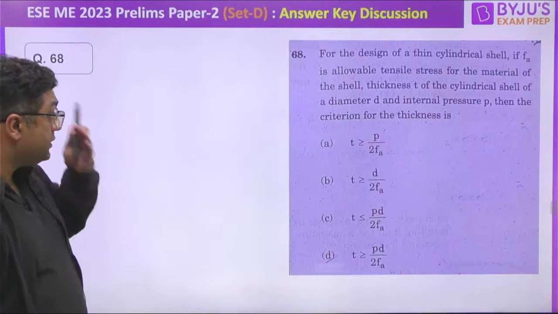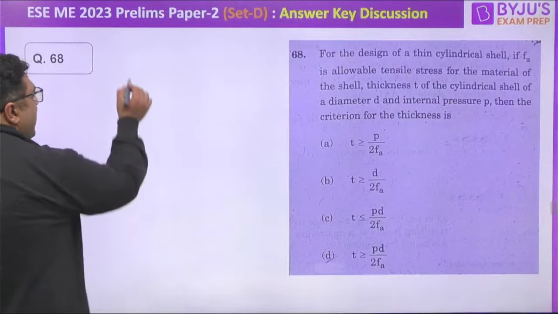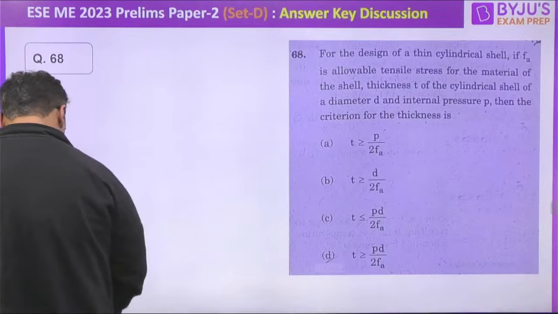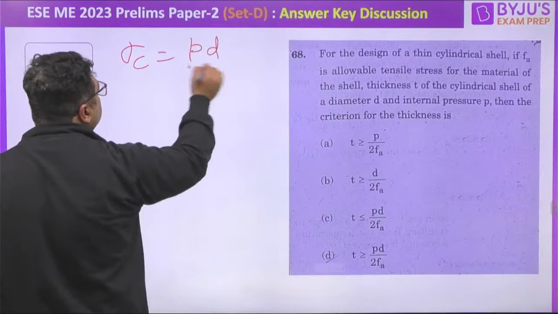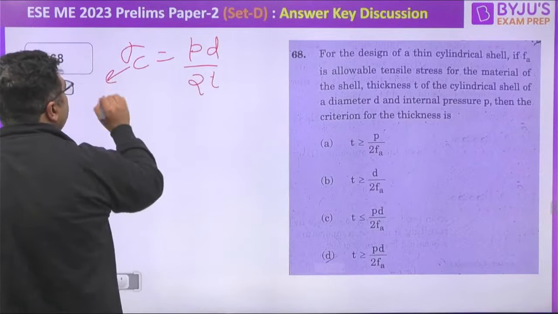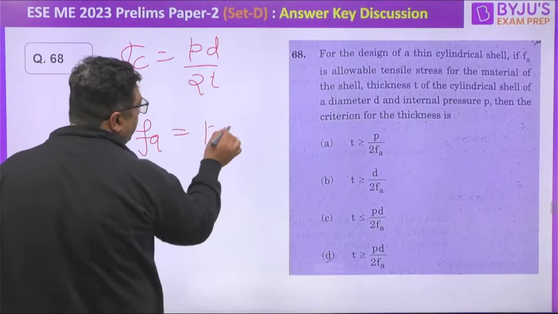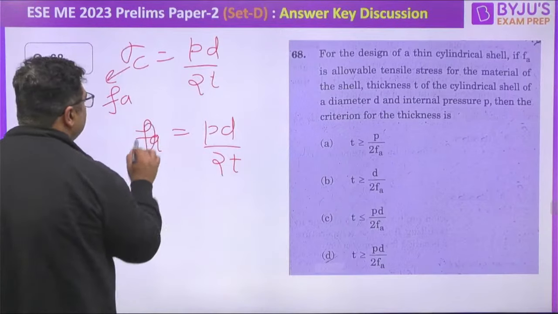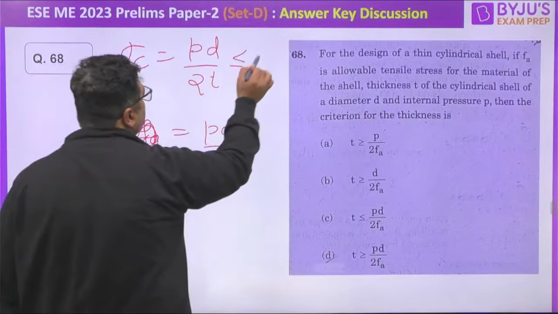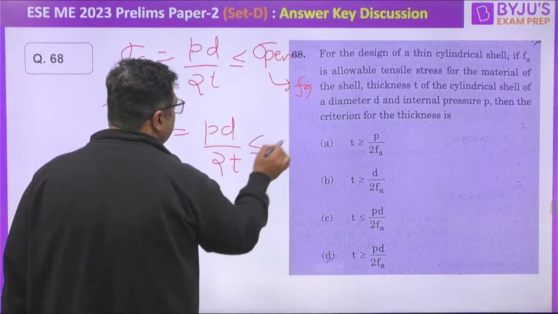Next question. So this is from strength of material, thin cylinder. I feel you are aware that sigma circumferential is PD by 2T. They are saying this to be FA. So FA is equal to PD by 2T. If we say this is sigma C only and less than or equal to sigma permissible, permissible is given as FA. So less than or equal to FA.